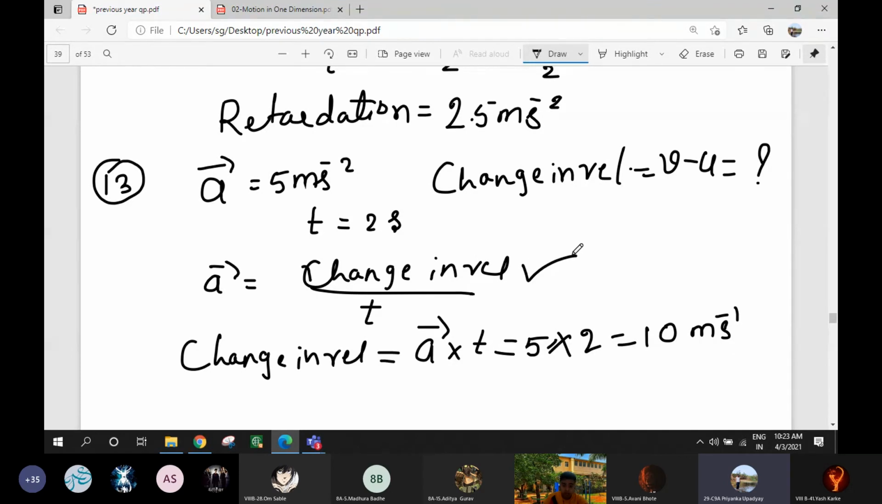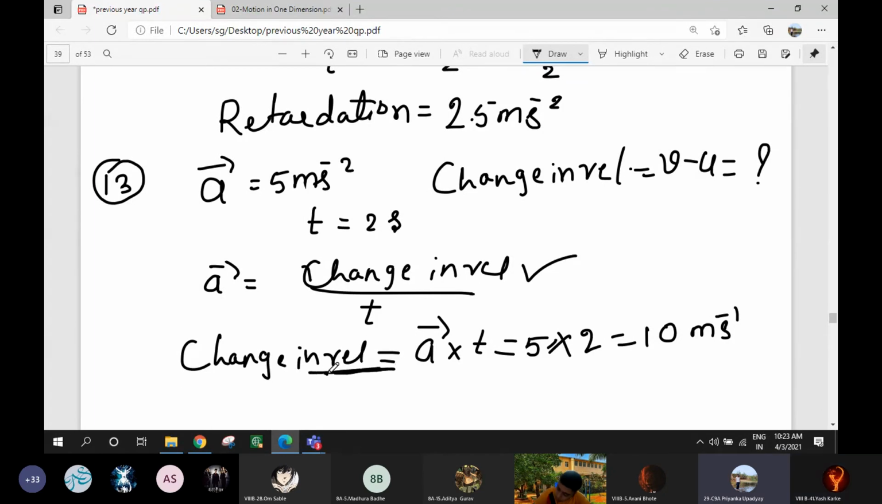Any doubt here? Miss, I did something different. You wrote the formula a is equal to change in velocity upon t. What I did, instead of doing all that, I wrote directly v is equal to a into t. Is that okay? No, you should write change in velocity. Miss, it should come 10 meter per second, right? Per second itself, it is velocity. It is not acceleration. We are finding velocity.